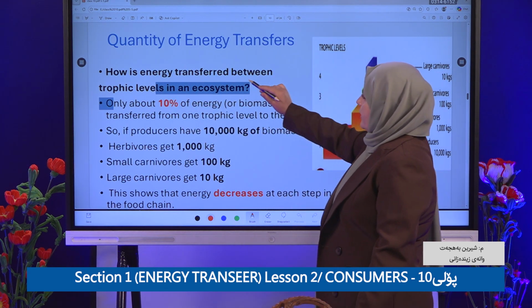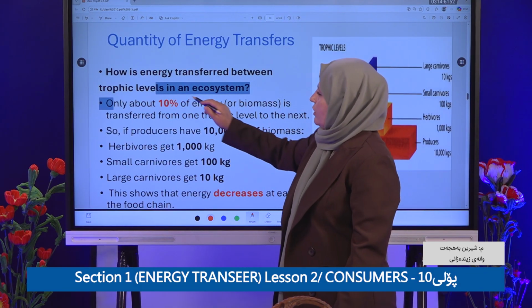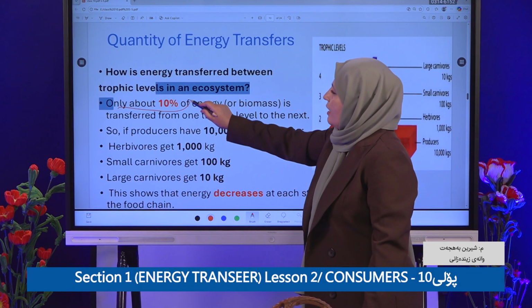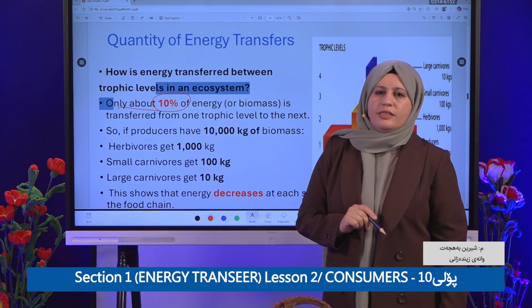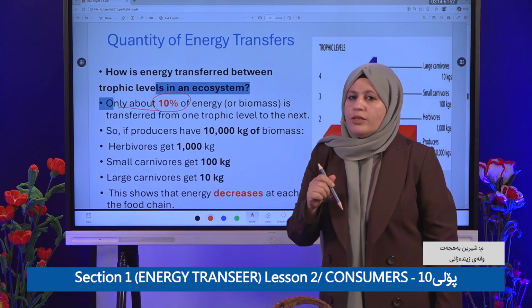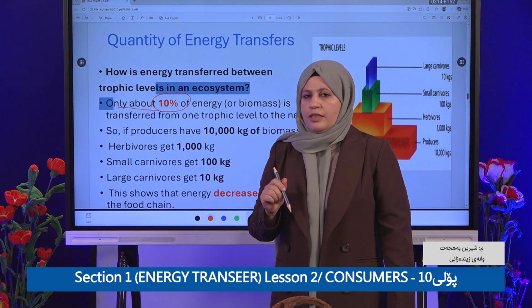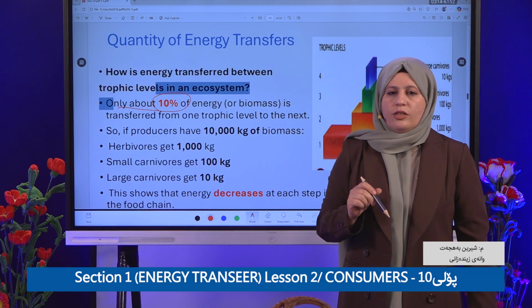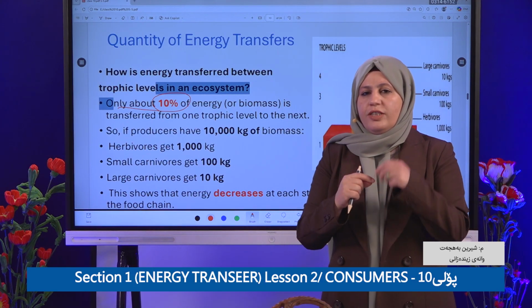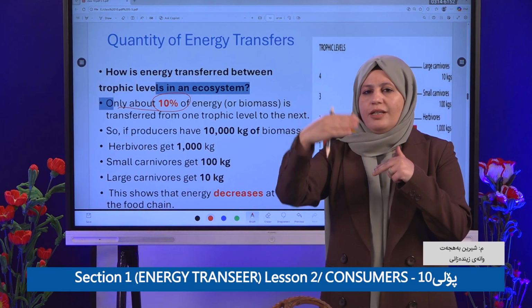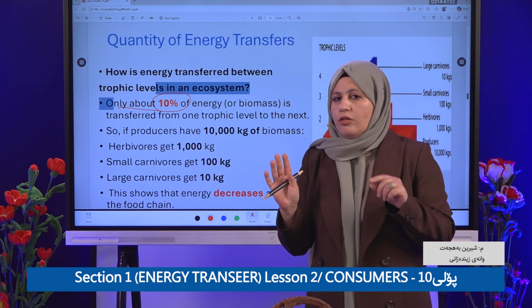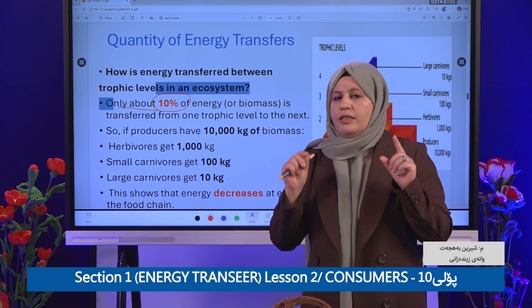Energy transferred between trophic levels in an ecosystem is only about 10%. That means only 10% of energy will transfer to the next level. Only how much percent? 10%.